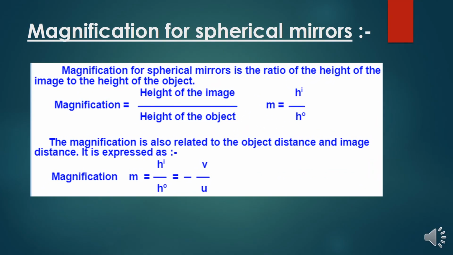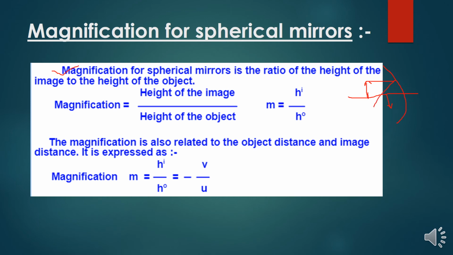And what is the magnification of a spherical mirror? Magnification of a spherical mirror is the ratio of the height of the image to the height of the object. Suppose this is my object height and this is my image, which means it's a concave mirror.